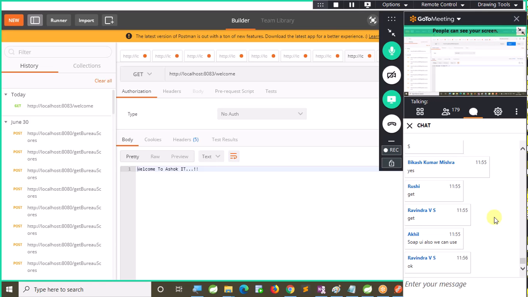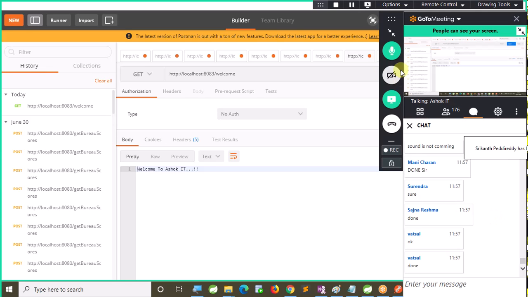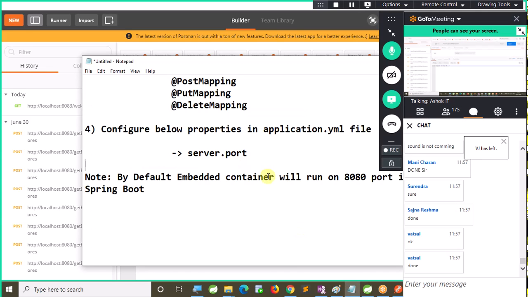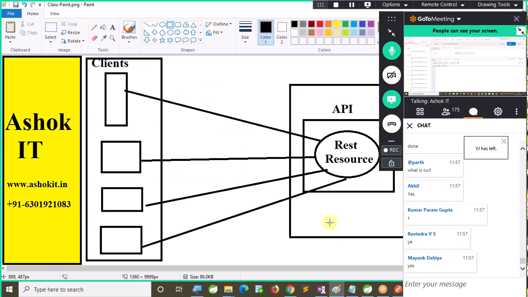So very simple installation part. For tomorrow's class, everybody should come up with this Postman installation in your Chrome browser. All good? Right guys, with this we completed our first REST application development as well as testing also. Thank you.